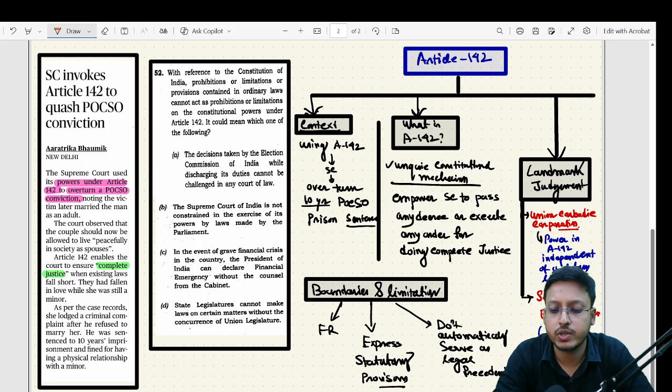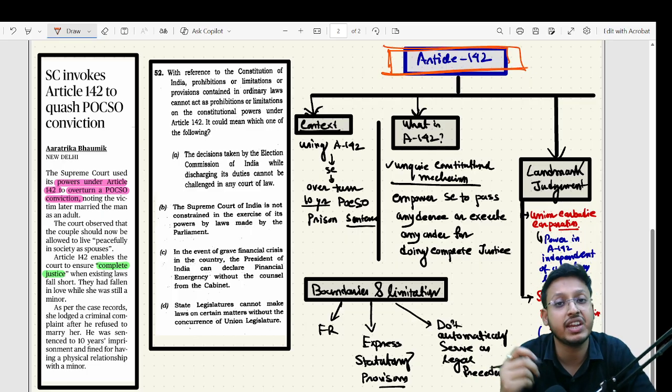My name is Tanmay. In today's prelims bite session, we'll read about Article 142 of the Indian Constitution. This is a very important article. Why is this article very important? We'll understand it in this particular lecture.